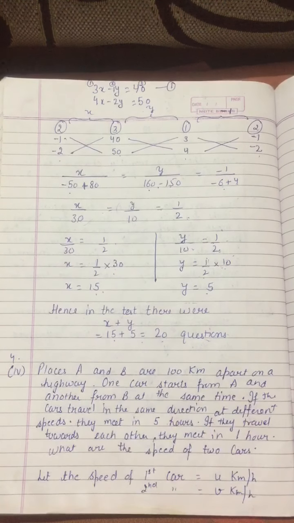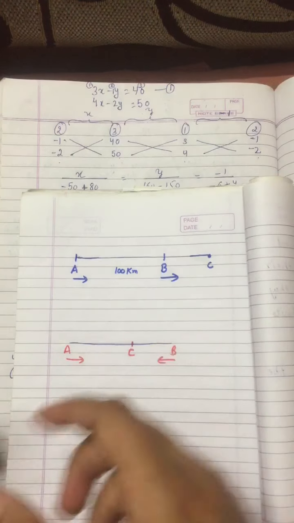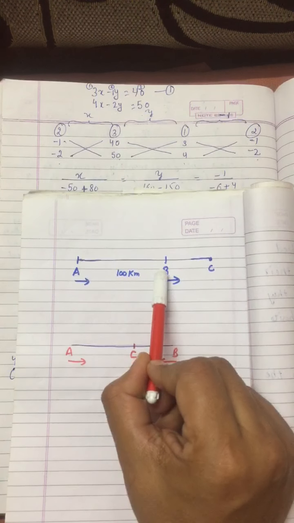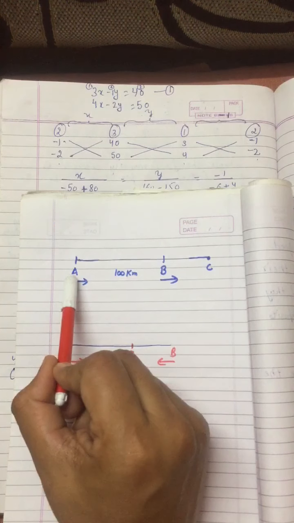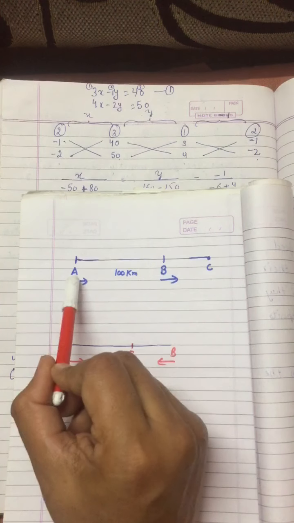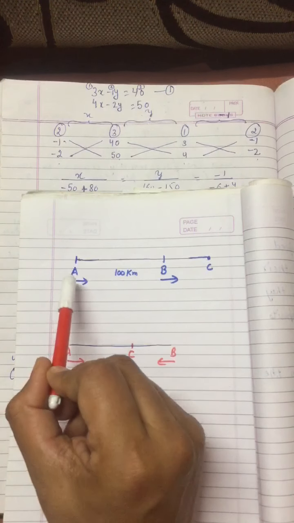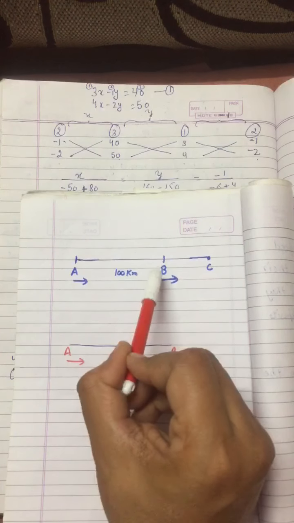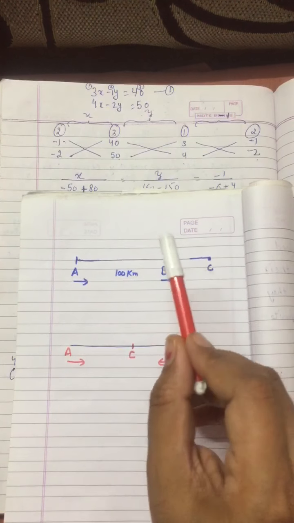So what is given in the statement? I am going to discuss first. Look at this figure. Suppose here is a place A and there is a place B, and the distance between A and B is 100 kilometer. A car is at A and another car is at B. Both the cars have different speeds. Now the distance between the two cars is 100 kilometers. At the same time, the cars start from A and B with different speeds. After 5 hours, they meet at C. That is the first condition.